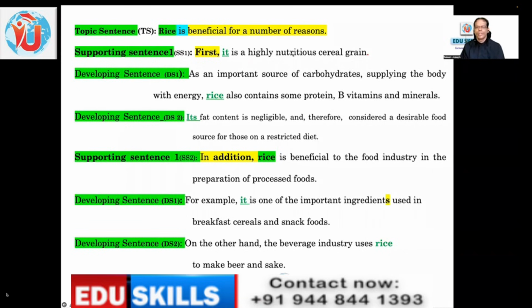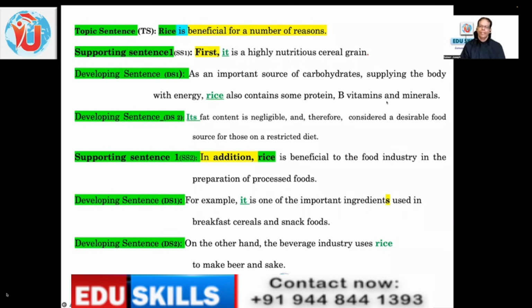So they said nutritious, and that is being explained and illustrated here in your developing sentence. In simple terms, you can understand a developing sentence as an example, an illustration or evidence for your statement. So the first benefit, that it is a nutritious cereal grain, is being illustrated and explained. What are the nutritious elements in that? Carbohydrates, then vitamins, protein, minerals, all those things. How beautifully it is done, you see.